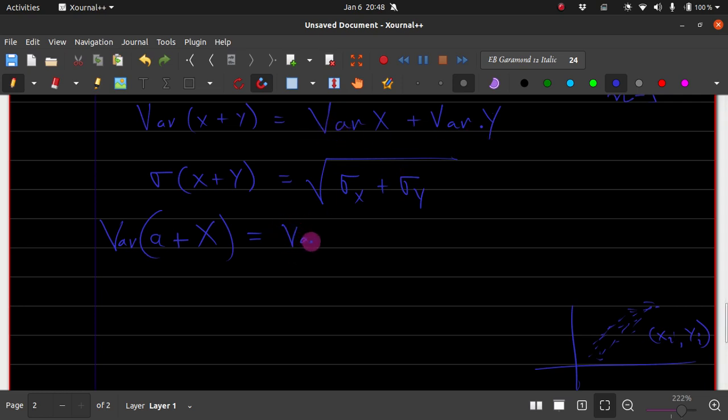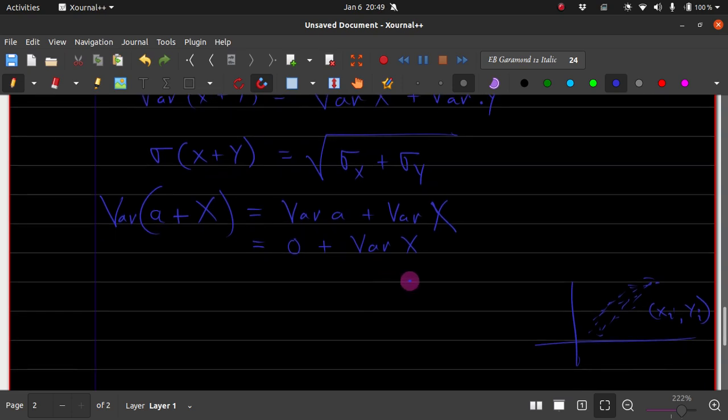So it is the variance of a plus the variance of x. The variance of a is 0 because a does not vary, so adding a constant to a random variable makes no difference to the variation.